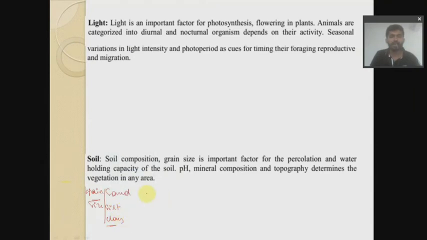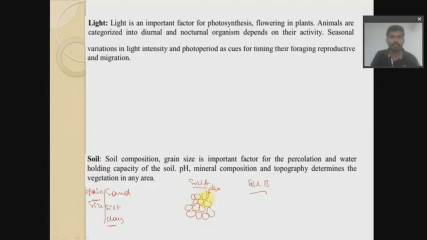Suppose this is soil A, this is soil B. In soil A we have larger particles of soil, and in between we'll have the pore size, right? So if you pour water, what happens?